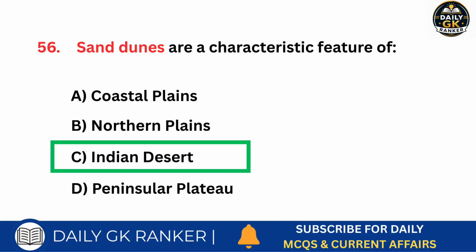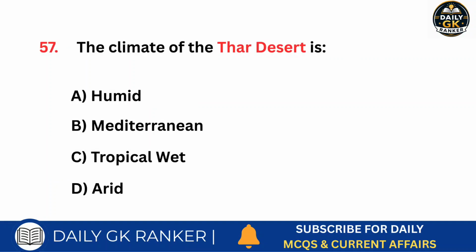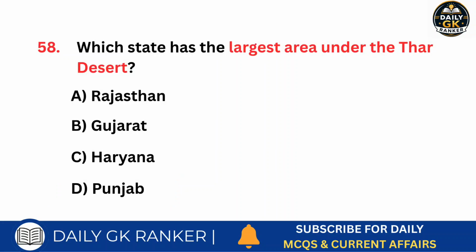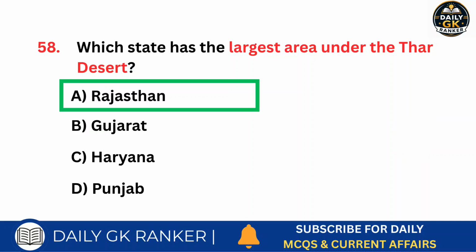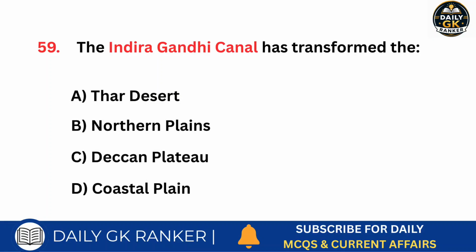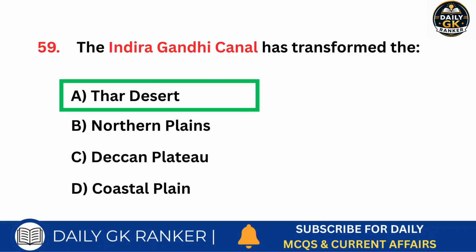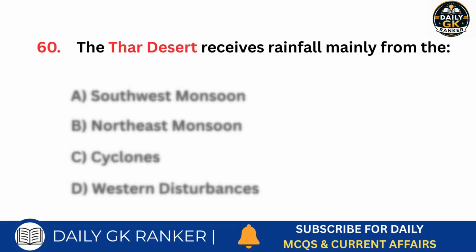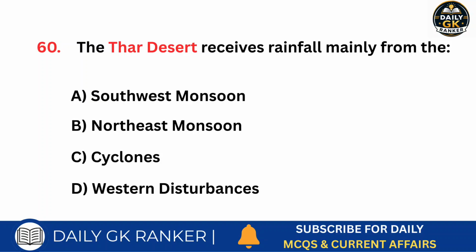Answer is Indian Desert. The climate of the Thar Desert is of which type? Answer is arid. Which state has the largest area under the Thar Desert? Answer is Rajasthan. The Indira Gandhi Canal has transformed which region? Answer is Thar Desert. The Thar Desert receives rainfall mainly from which monsoon?